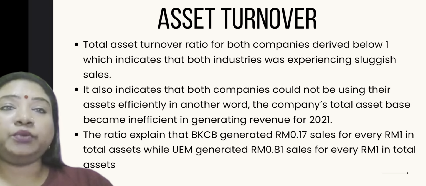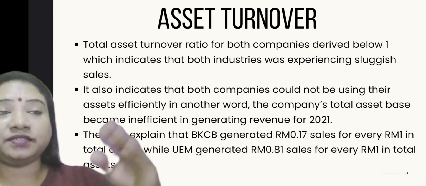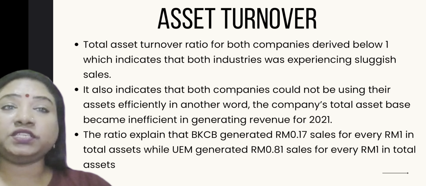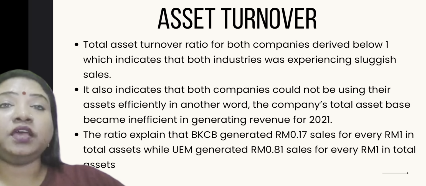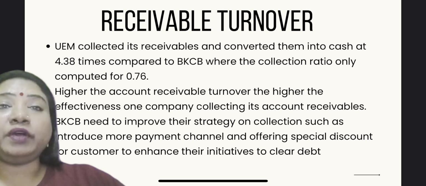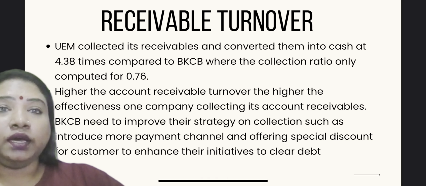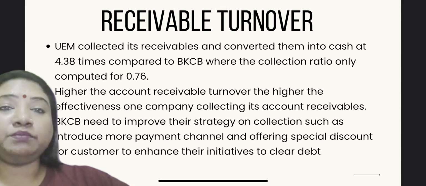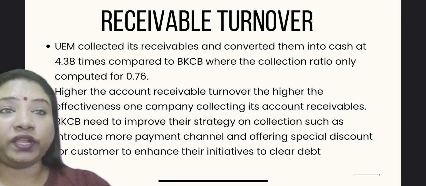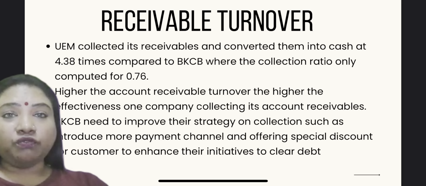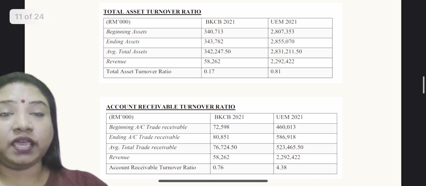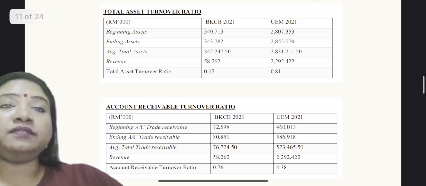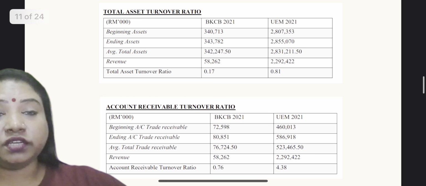Basically, a company with a low profit margin will have a high asset turnover, whereas a company with a high profit margin tends to hold a low asset turnover overall. The calculation is net sales divided by average total assets to get the ratio figure. The account receivable turnover is a method applied in business accounting to indicate how efficiently a company manages the credit it offers to customers by measuring the time cycle involved in collecting customers' outstanding debt. The formula is net sales divided by average trade receivables.